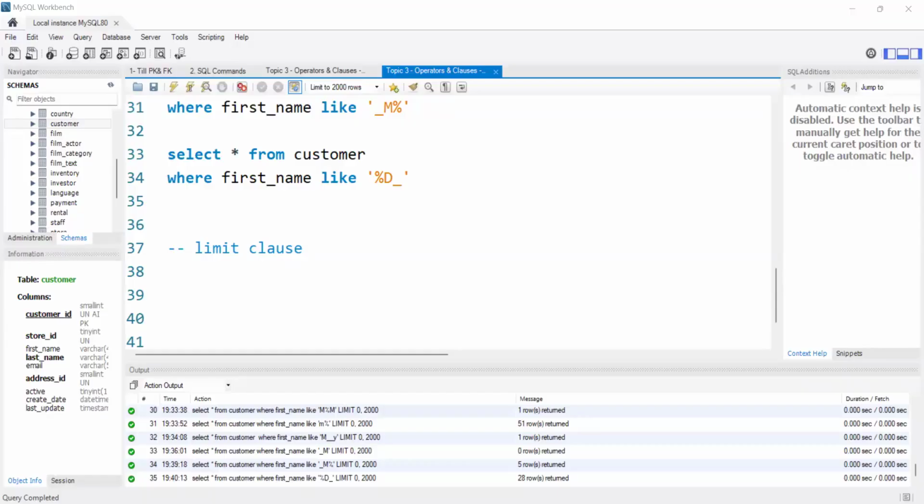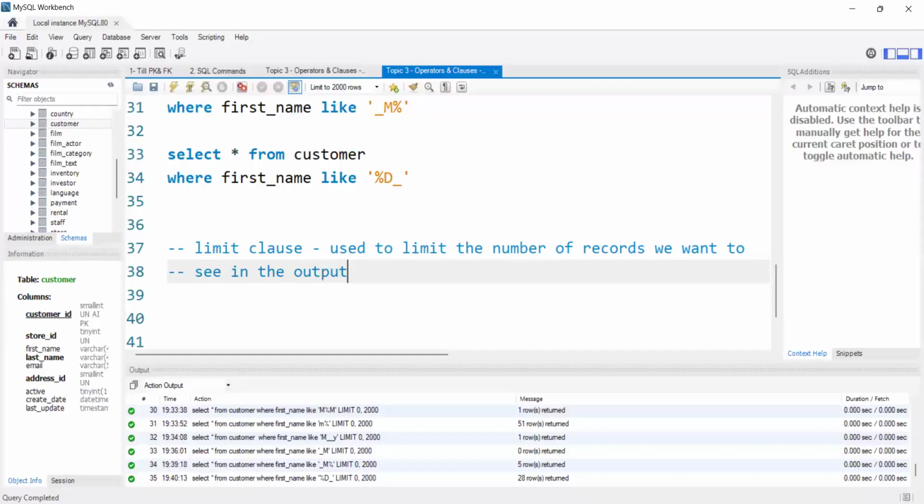First, let me explain directly what the limit clause is. We use it to limit the number of records we want to see in the output. Suppose I want to see only 5 records, I can use the limit clause.